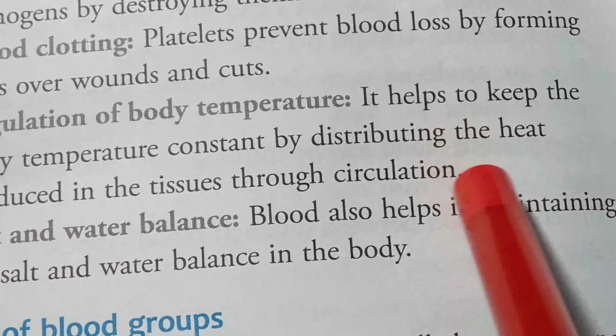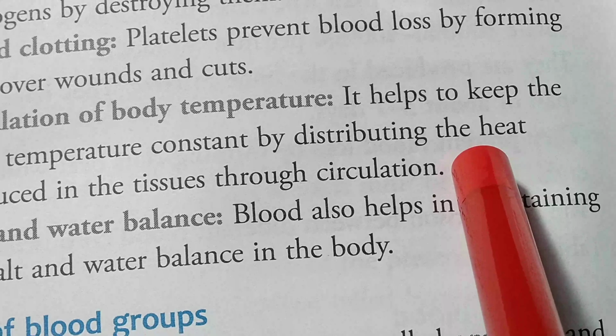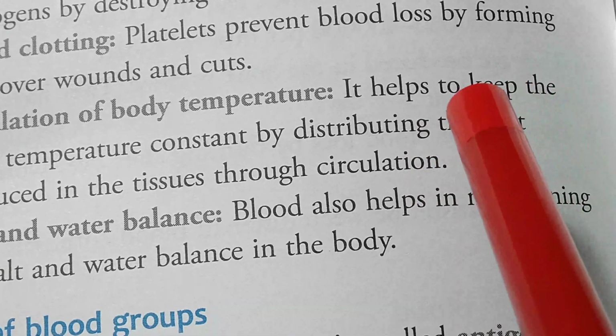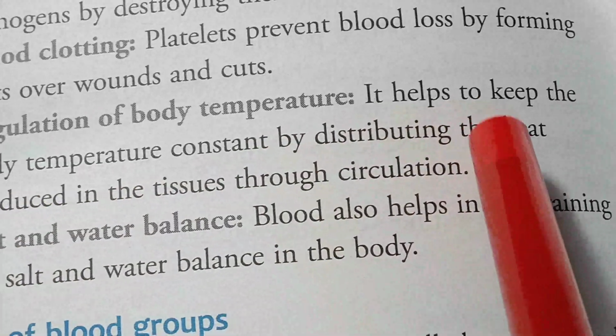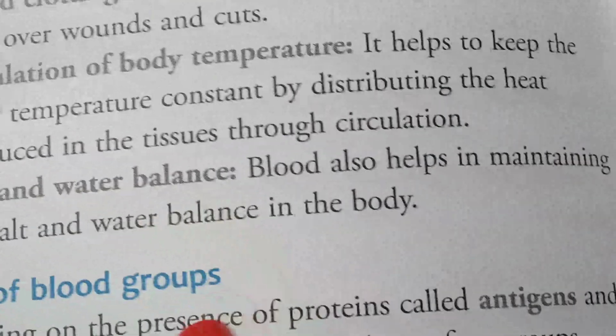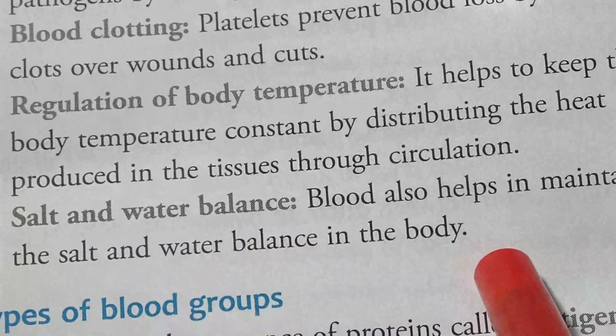So with the help of the circulation process, the heat produced inside our body cells is thoroughly distributed throughout the body. Salt and water balance. Blood also helps in maintaining the salt and water balance in the body.